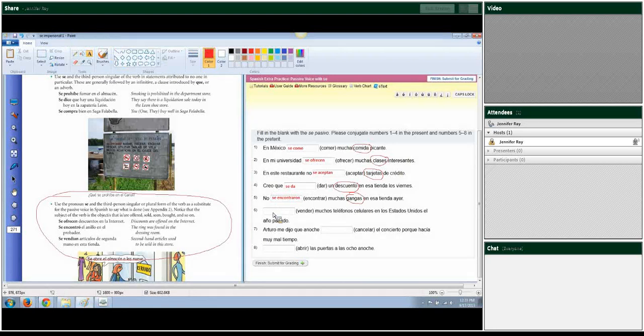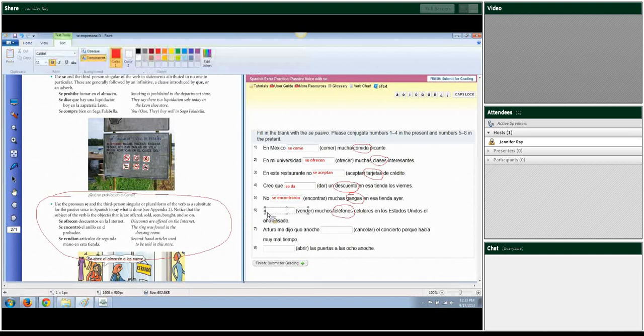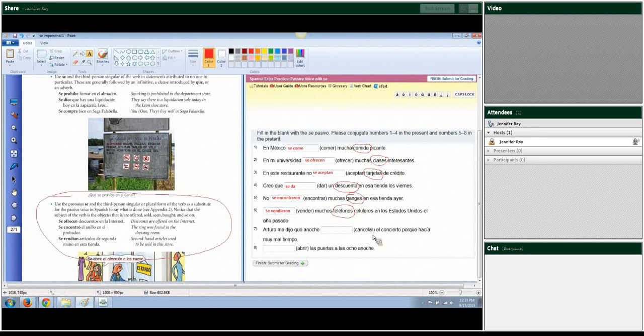Blank vender muchos teléfonos celulares en los Estados Unidos el año pasado. So a lot of cell phones were sold in the United States last year. So what was being sold? The cell phones, the teléfonos celulares. So we are going to conjugate for that. And so this would make it se vendieron. Arturo me dijo que anoche cancelar el concierto porque hacía muy mal tiempo. What was canceled? The concert was canceled.